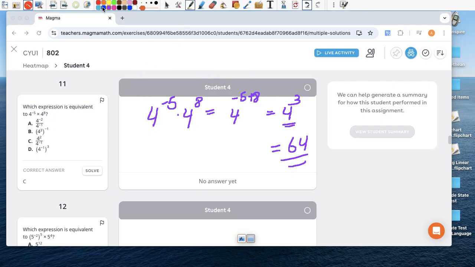So let's go one by one. Let's look at A. A says 4 to the negative 2nd and 4 to the negative 1st. So, I don't like that they did that, but hey.